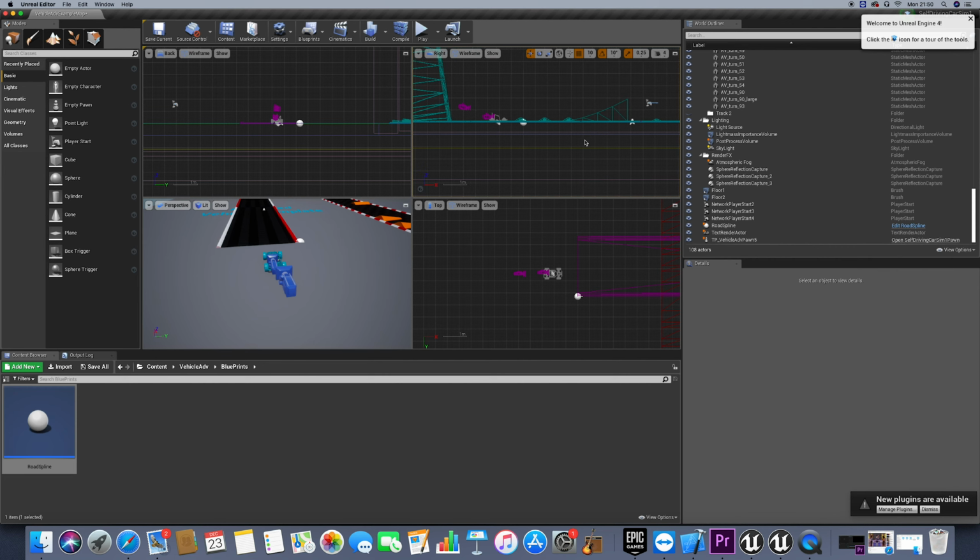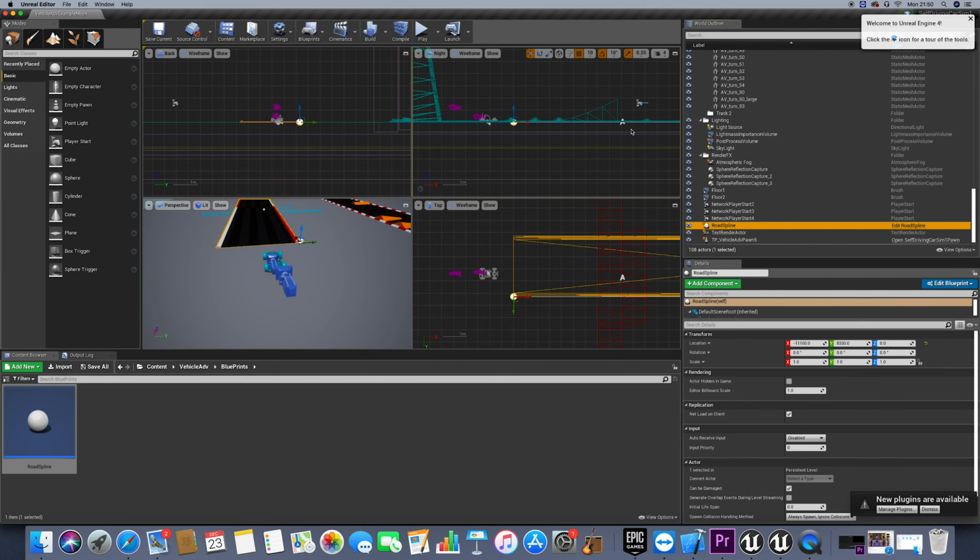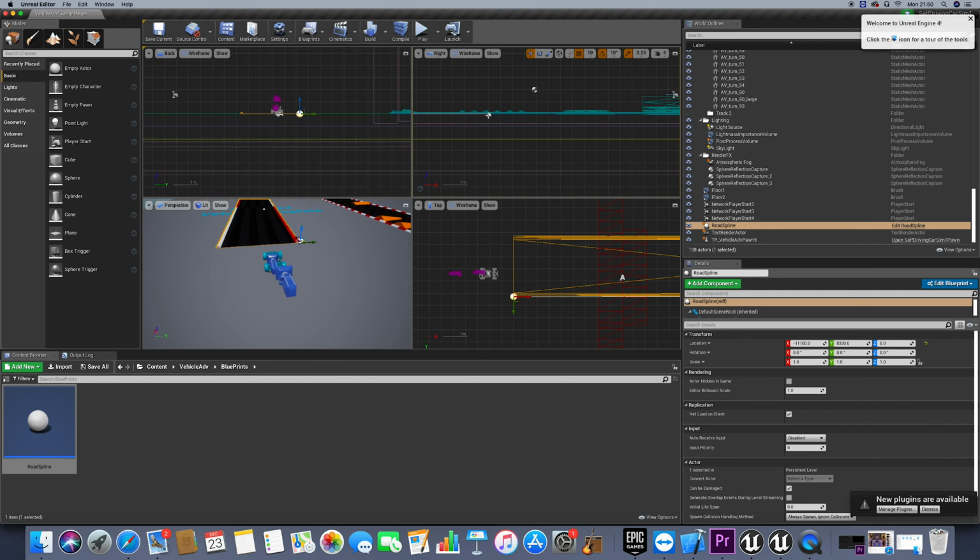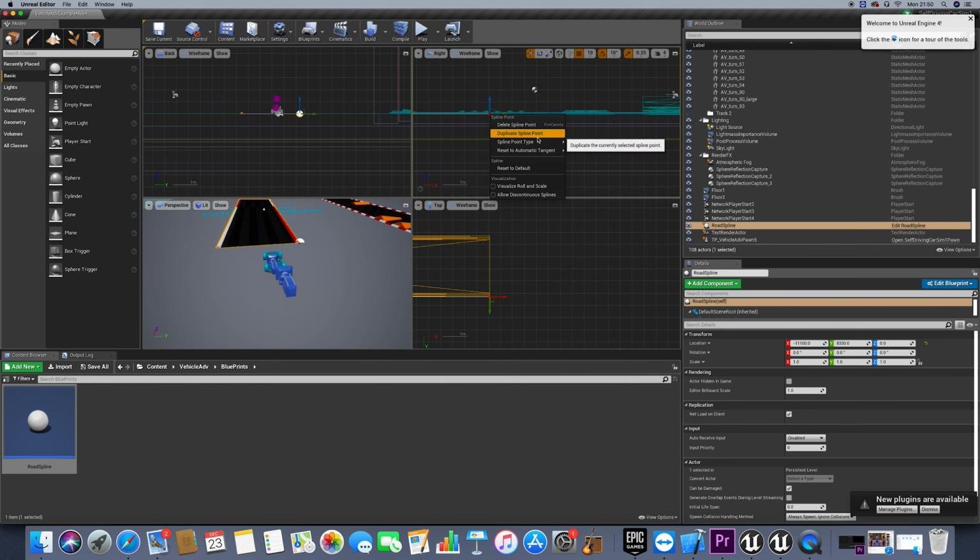And this is now our ending point. So if you right click here, we can see that we can duplicate this spline point. So if I click here, I have now a new point. So just place this point right after the first point, because we need now to, let's say, fix the tangent at this position, and again duplicate that point.